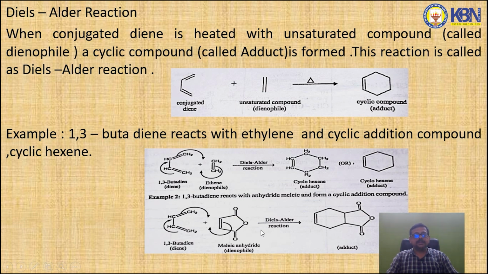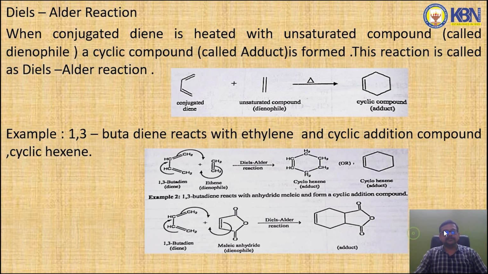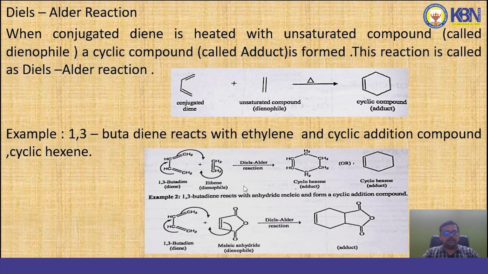The next one is the Diels-Alder reaction. In the Diels-Alder reaction, when a conjugated diene is heated with an unsaturated compound called a dienophile, a cyclic compound called an adduct is formed. So this reaction is called the Diels-Alder reaction. In this equation, a conjugated diene reacts with an unsaturated compound such as a dienophile. It gives a cyclic compound called an adduct.